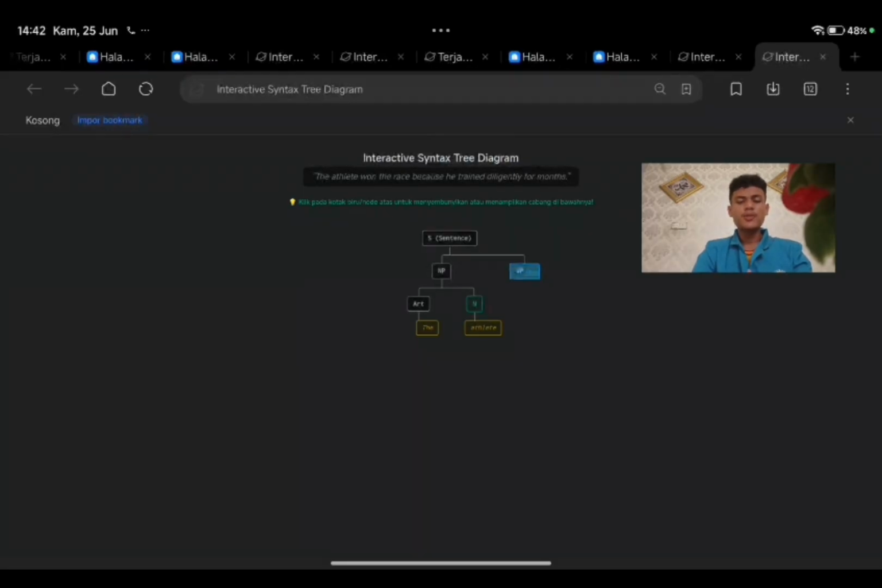Now, let's move to the predicate by clicking the main VP on the right. This opens up the core actions of the sentence. First, click V to reveal our third word, won, which is the main verb. What did he win? Let's click the next NP branch right beside the verb. Click art to reveal the and click N to reveal race. Now we have our complete main clause: the athlete won the race. Next, we move into the reason why he won.